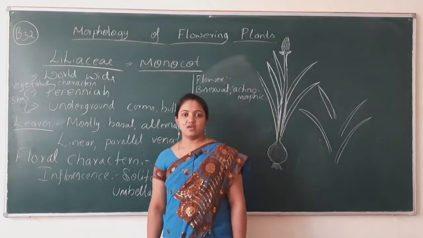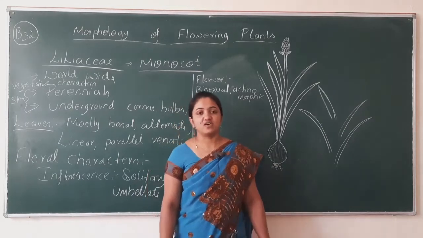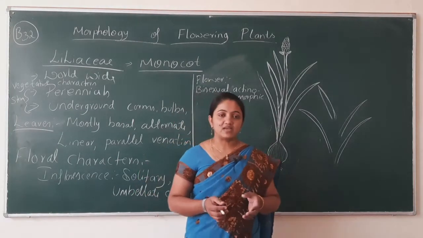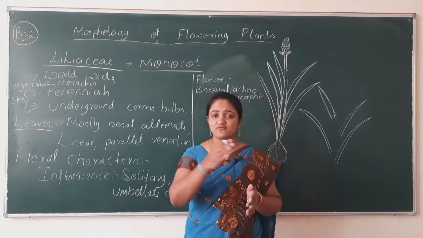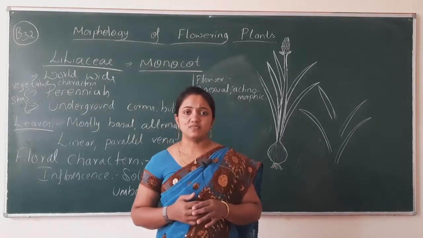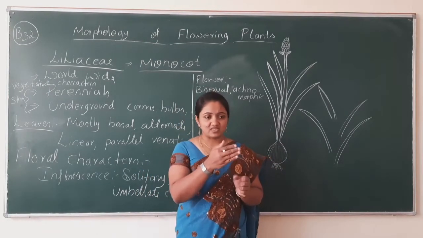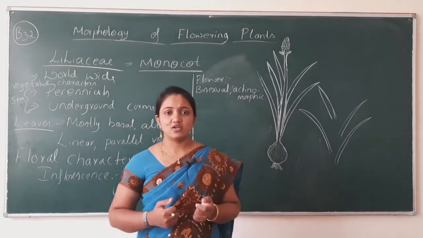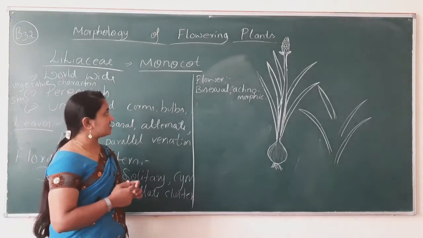Actinomorphic means it is radially symmetrical. The flower has symmetry. If we cut the flower from any angle or any plane through the central axis, we will get two equal halves. Such type of arrangement is known as actinomorphic.